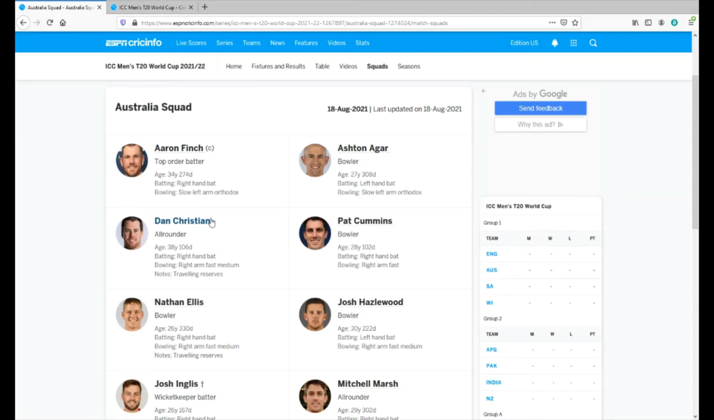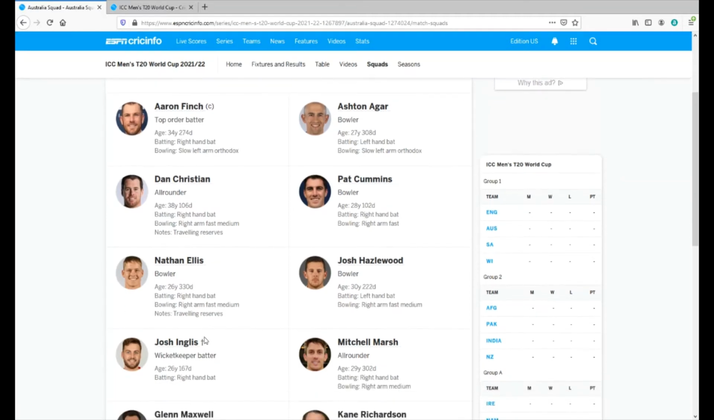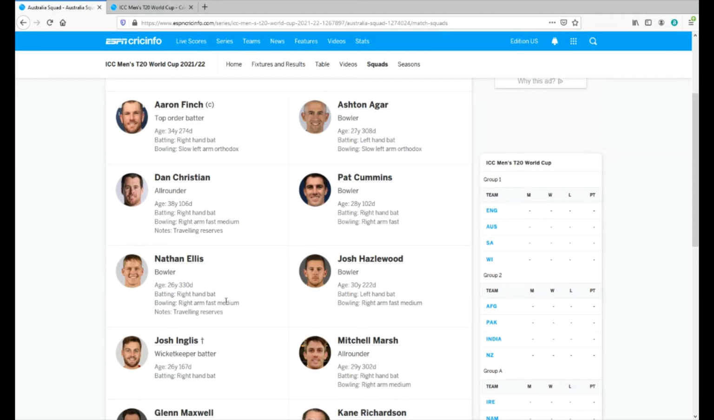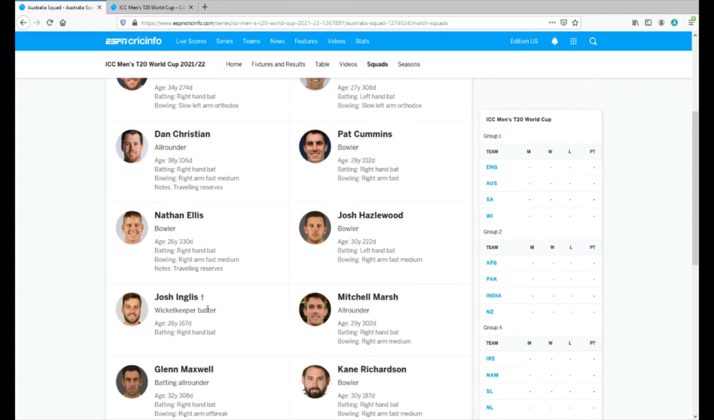Moving on to Dan Christian, all-rounder. You guys can see 38. He's experienced, a good slogger of the ball. So that's also a very good selection, adding some experience into the lineup there. We have Pat Cummins, pacer, absolute phenomenal baller. Great selection there. Nathan Ellis, interesting selection there, a baller, right arm fast medium. Josh Hazelwood, Josh Inglis. We have Mitchell Marsh, the all-rounder.